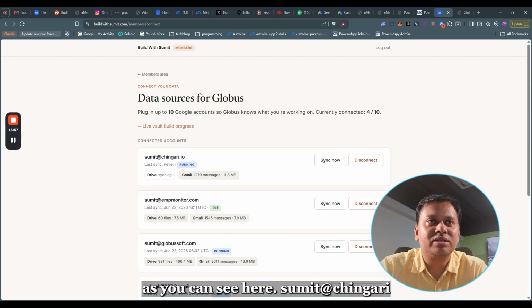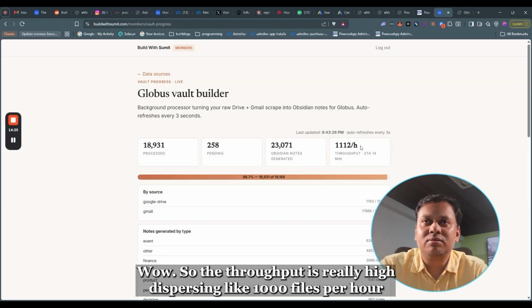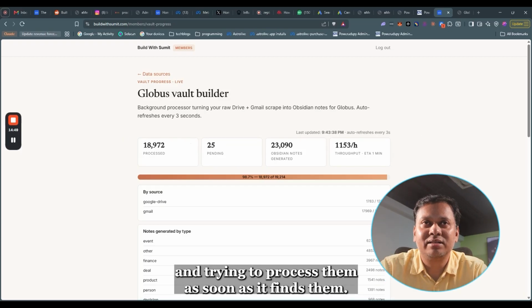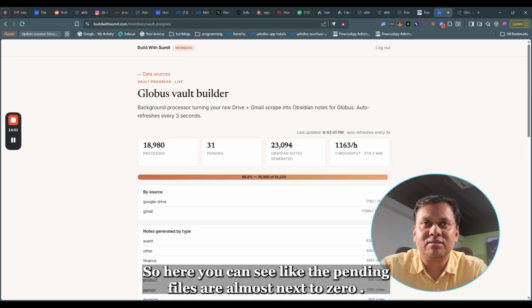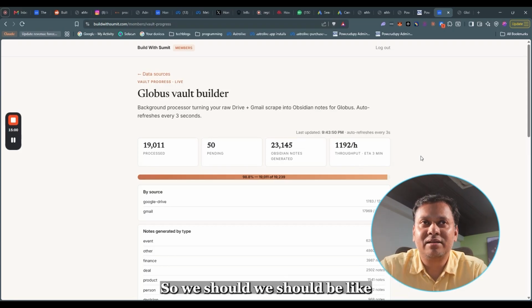As you can see here, the Chingari sync is still running. Let's see the live vault progress. Wow, the throughput is really high. It is processing about 1,000 files per hour, so we should be finishing up really soon. It's basically discovering new files and trying to process them as soon as it finds them. Here you can see the pending files are almost at 0. It basically picks the entire batch together, so we should be finishing this really soon.